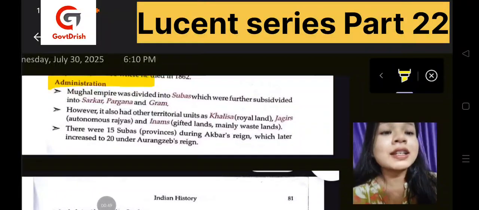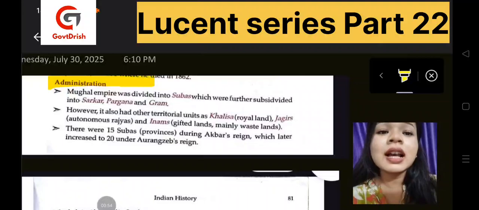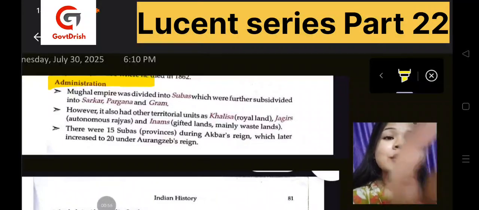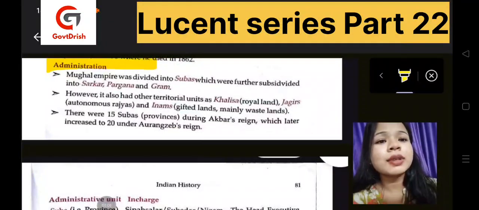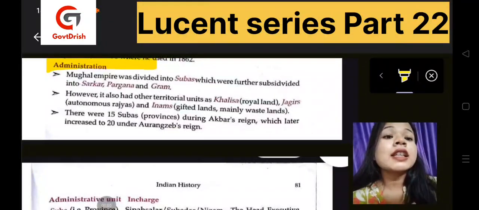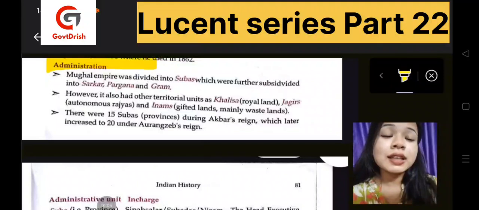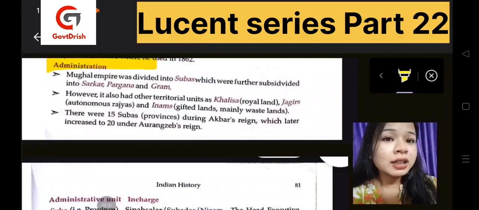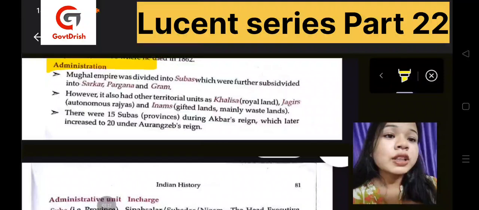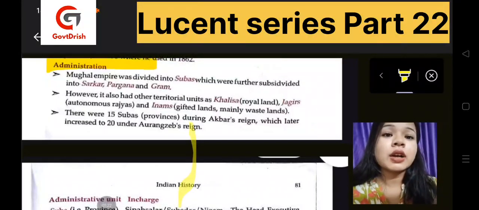The Mughal Empire was divided into subas, and then it was subdivided into Sarkar, Pargana and Gram. So we can say that the subas were divided into three types, okay? Sarkar, Pargana and Gram. Now there were other territorial units as well. They were known as Khalisa, and their other name was Royal Land. And then we had Jagirs, which were known as autonomous Rajyas, means states, and Inams were another name for gifts, which were usually lands.